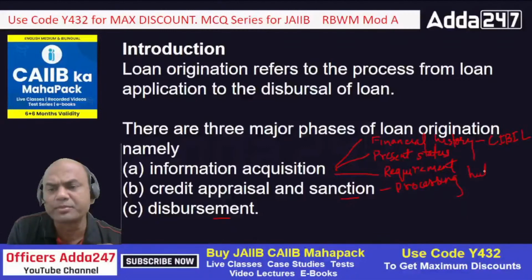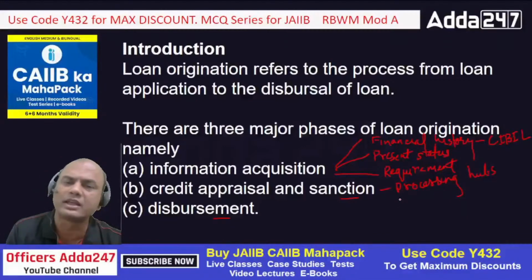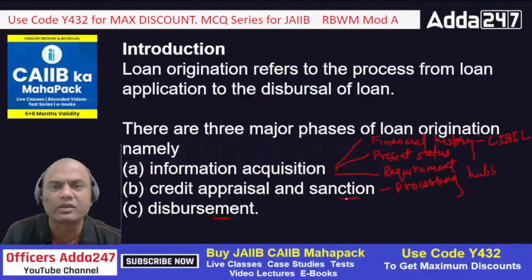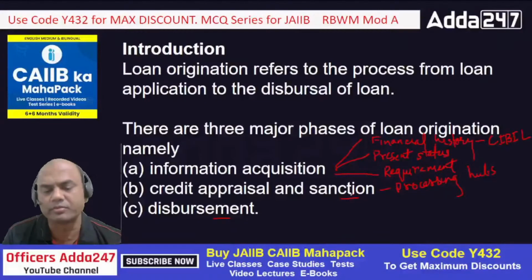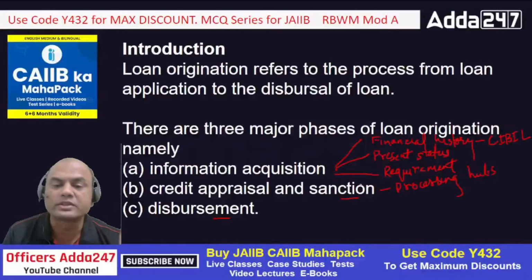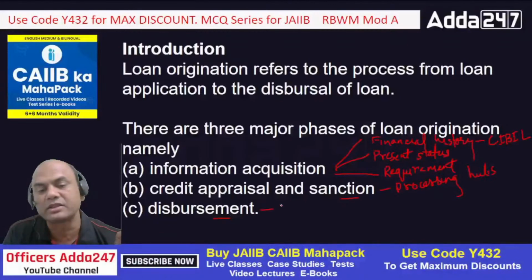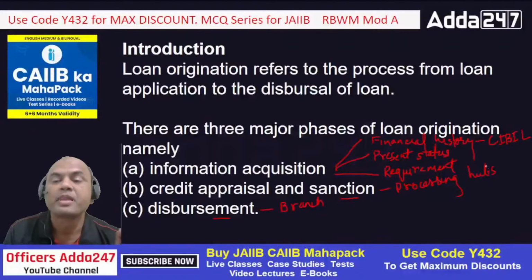Hubs can have various names: loan factory, loan branch, whatever it may be. We can call it processing hubs, where the loans are processed and, based on the ratio analysis, sanctioned, that so and so amount can be sanctioned to that customer. So sanctioning is always done from the processing hubs, but the disbursement is always done at the branch level. So that's why these two parts are different.